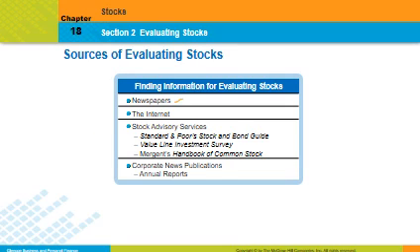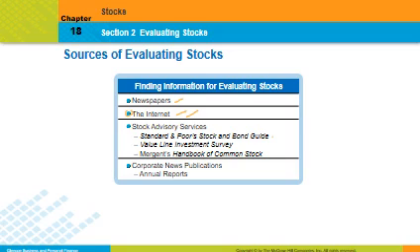Some folks still use the newspapers. I prefer the internet. The Wall Street Journal, the Philadelphia Inquirer, the Daily News, they all still have business sections where you can get stock prices and read articles about stock information for evaluating stocks. Basically, we're all going to be investors. Most of us go to the internet, and I covered these on the next page.